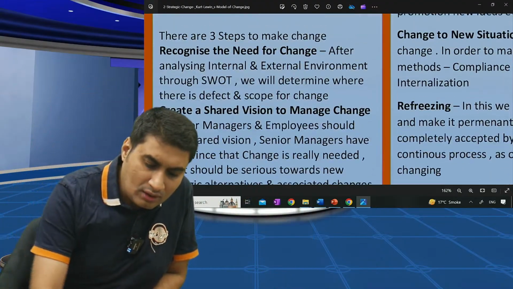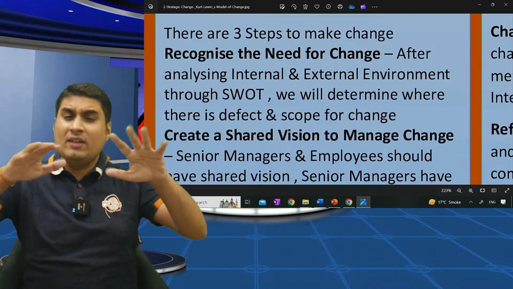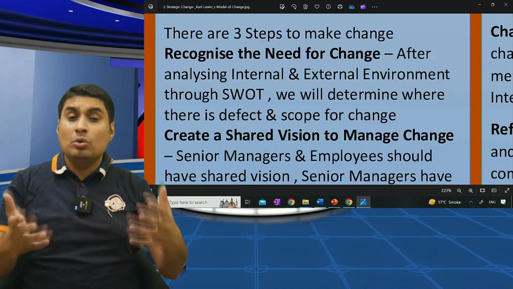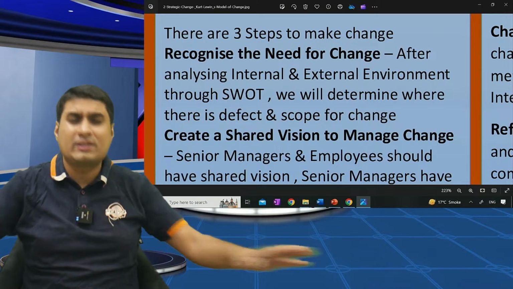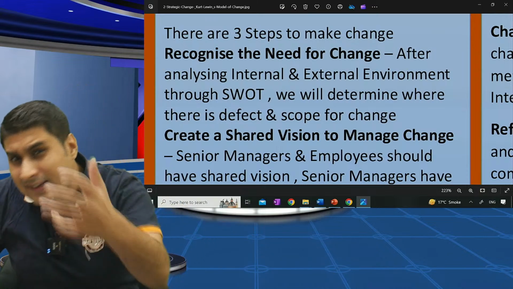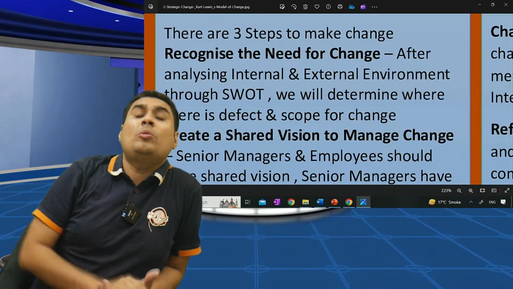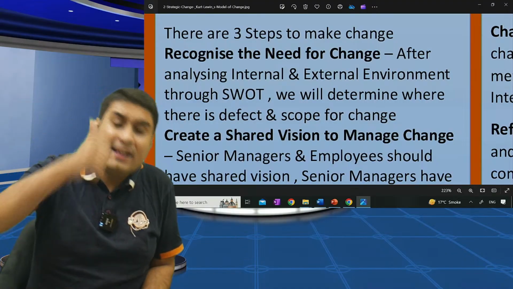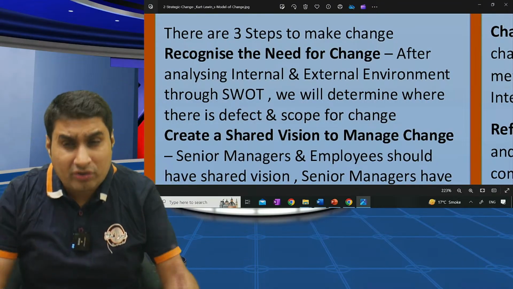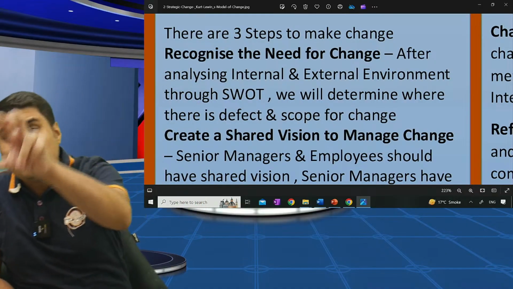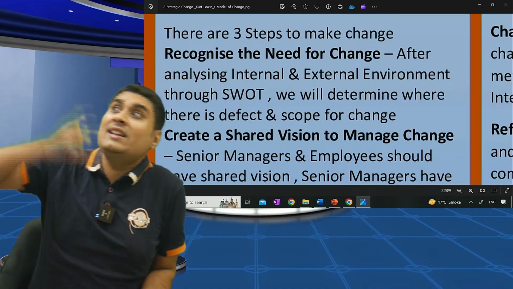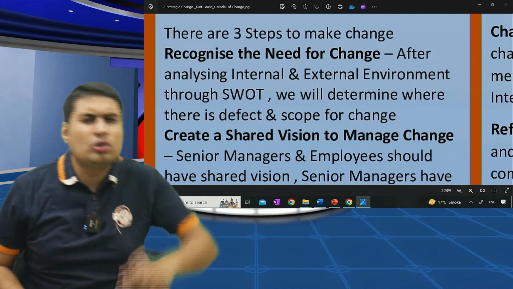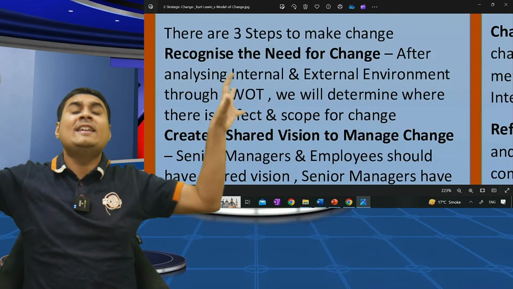Come here. There are three steps to do the change. Whenever I want to change, there are three steps. Let's listen to this question from Maruti's perspective. Maruti is a leader all time, everyone knows that, no comparison. But after electric vehicle, it is no longer having monopoly in electric vehicle. Of course, total petrol vehicles are still sold higher in India. Number one, recognize the need for change. Maruti should do SWOT analysis: strength, weakness, opportunity, threat. Where there is a scope for the change, and where lacuna lies, where they need to change. So number one, do SWOT analysis and identify in which areas I need to change.